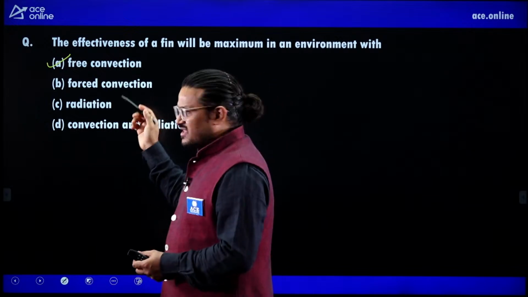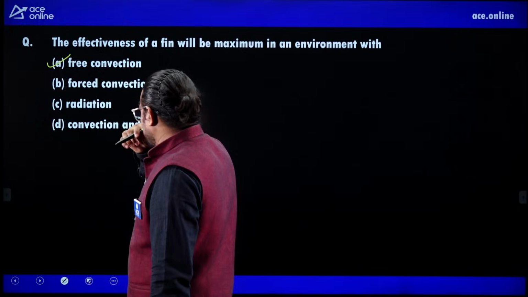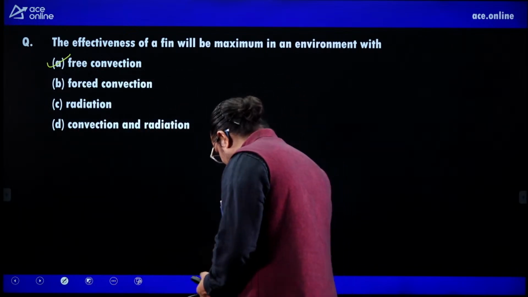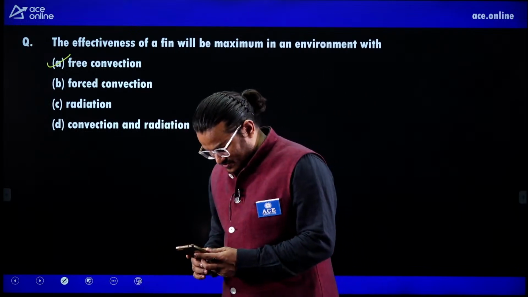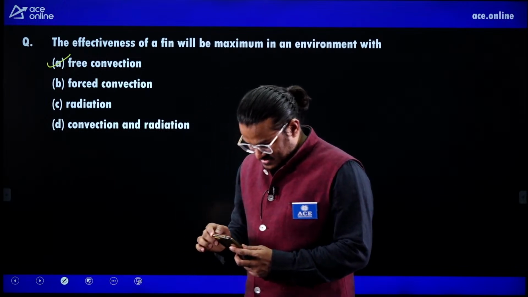Okay. Then you have forced convection, then radiation, then convection and radiation. So what is the answer? The answer is free convection. Okay. Just a second. Wait a second.